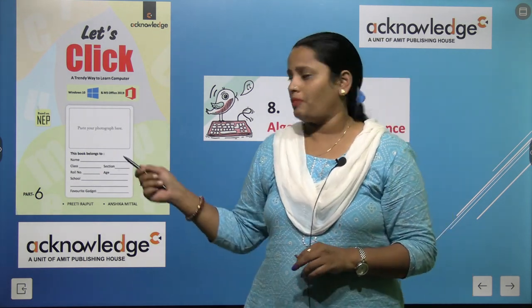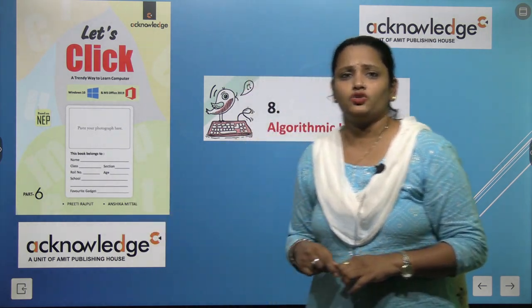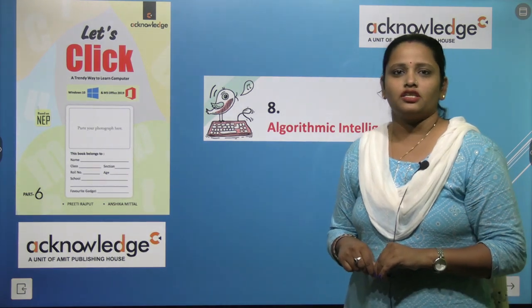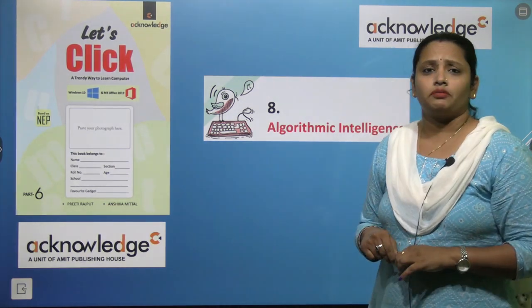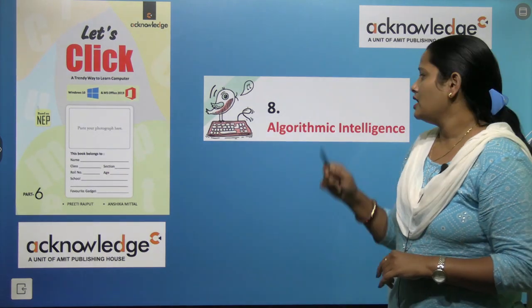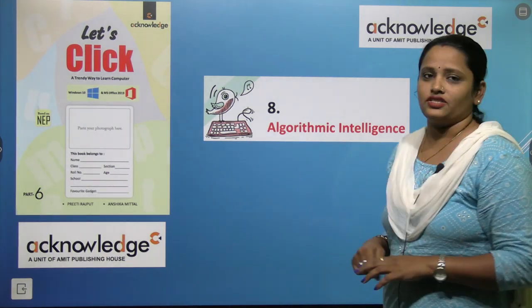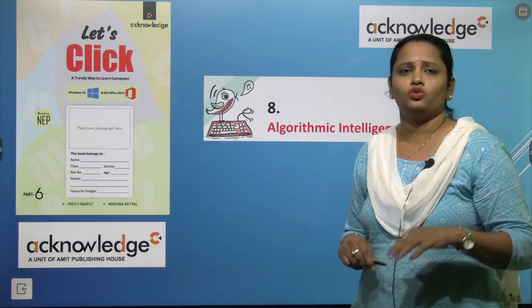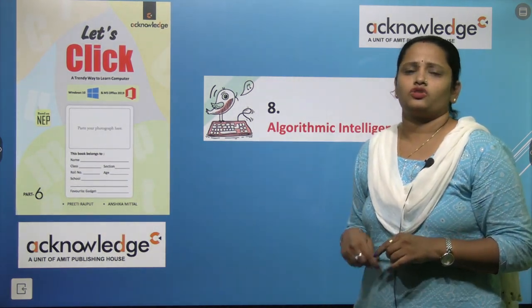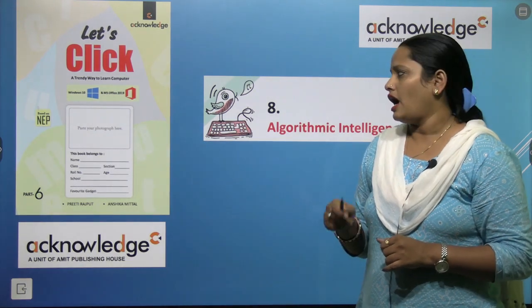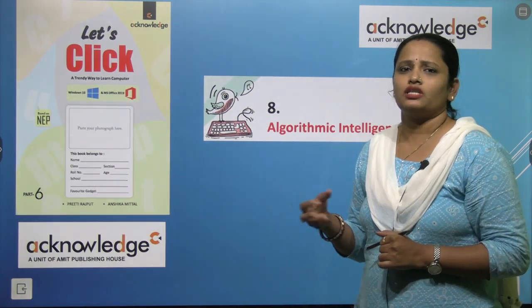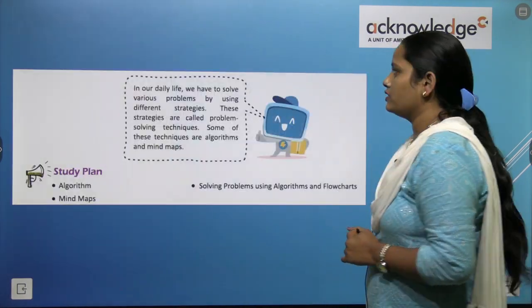We are doing part 6 and this is the first page of your book. Let's click a trendy way to learn computers. So children, we have already done many chapters in this book. Today we are going to do chapter 8 and the name of the chapter is Algorithmic Intelligence. By the name algorithm, we can relate it to maths. In maths, we solve different problems and here algorithm means doing some type of solution. Let's begin with the chapter.